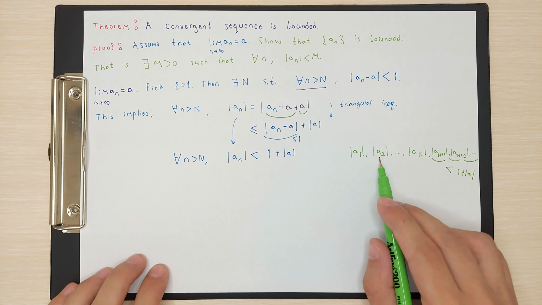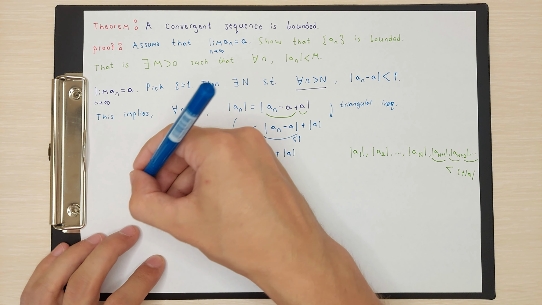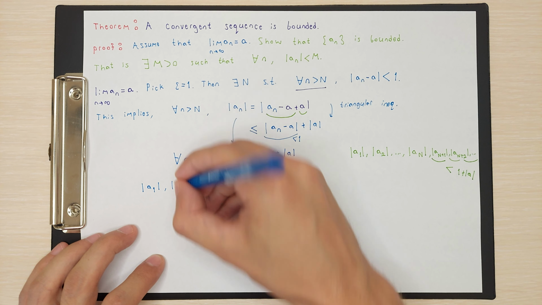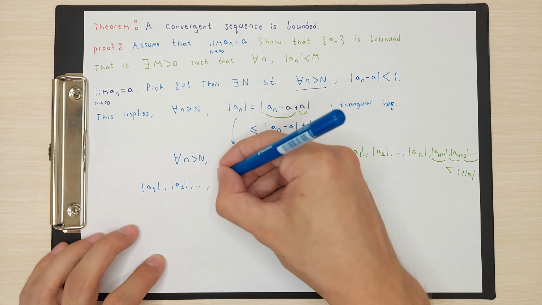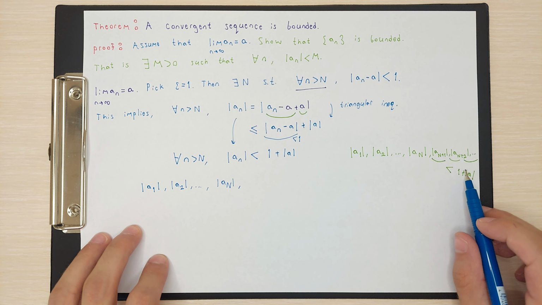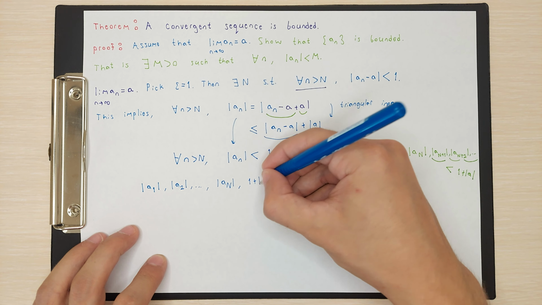But what about these terms? We don't know what they are. So how can we decide that a1, absolute value of a2, and absolute value of big N, and the rest are always less than 1 plus absolute value of a?